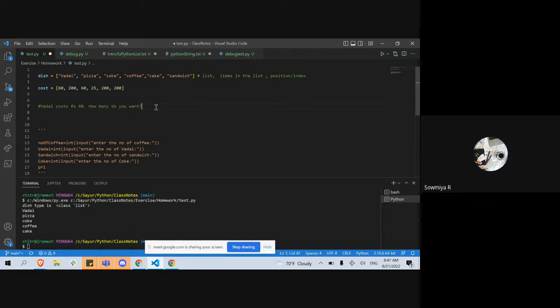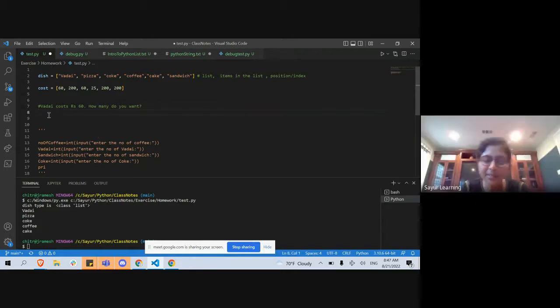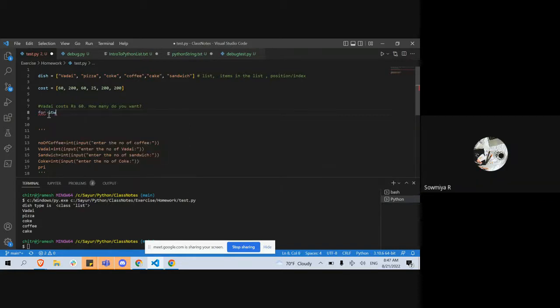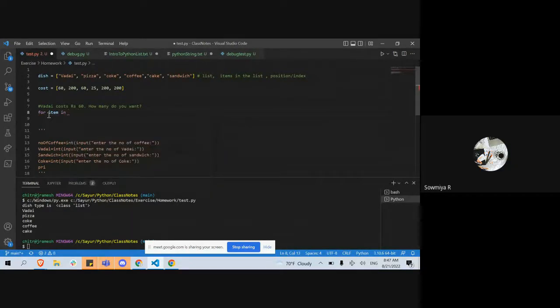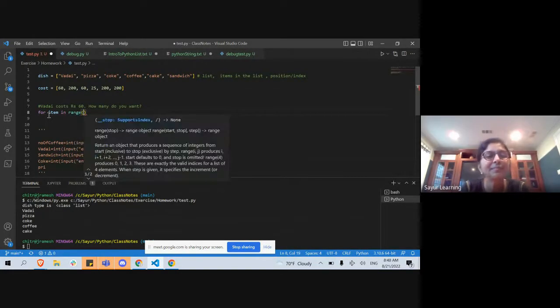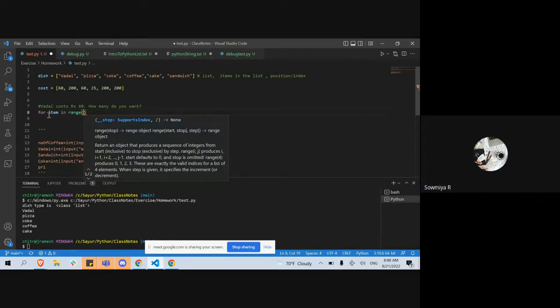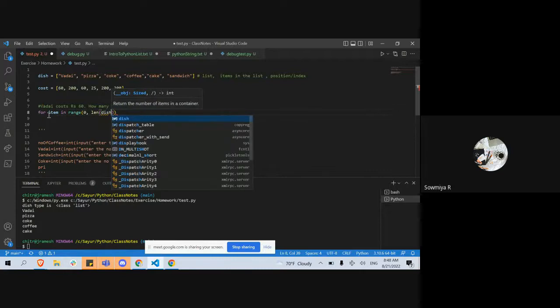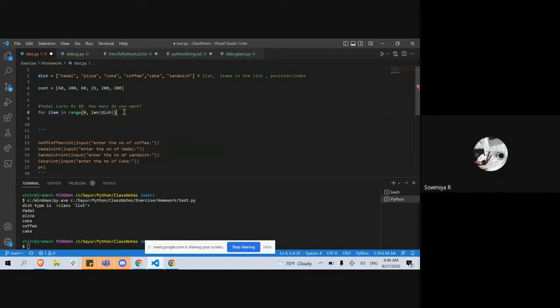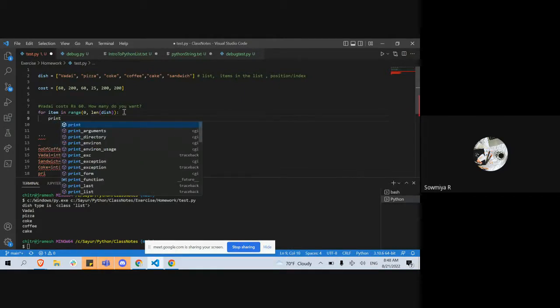You can put it in a for loop. Okay, just tell me the thing, I'll type. For loop. For item in range, 0, len of dish. Okay, colon, put enter. Print. Okay, we can stop here.